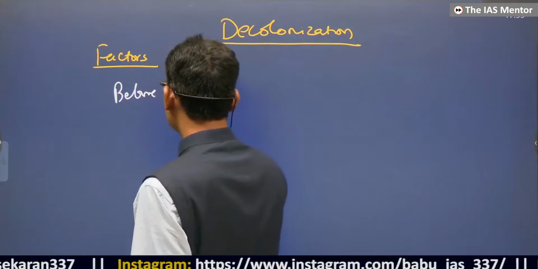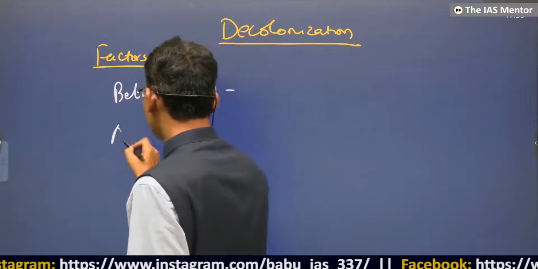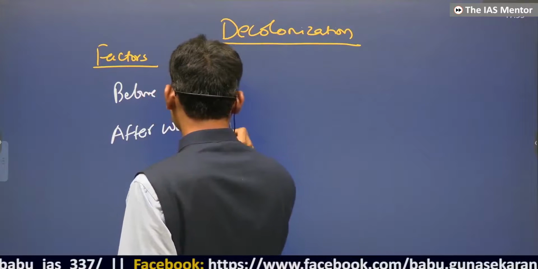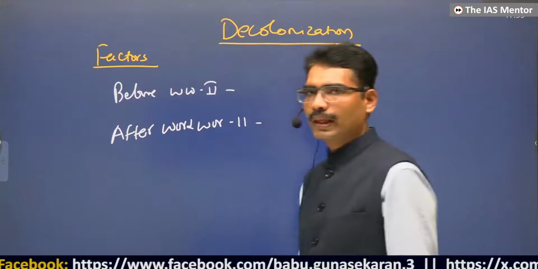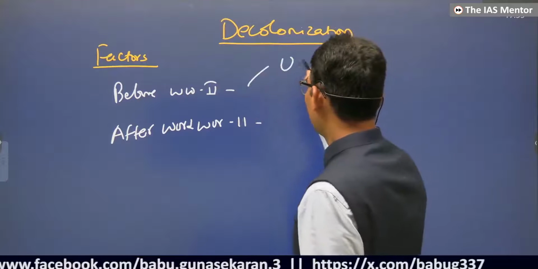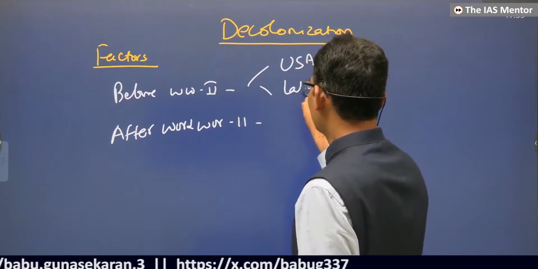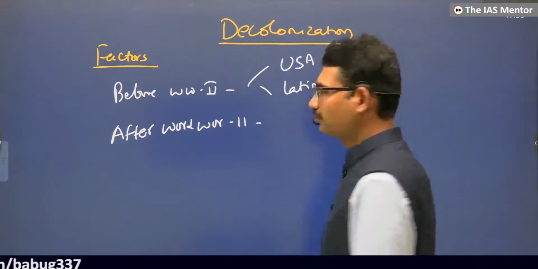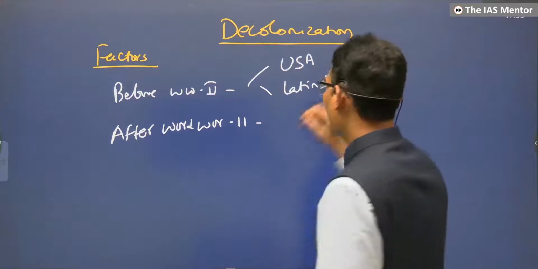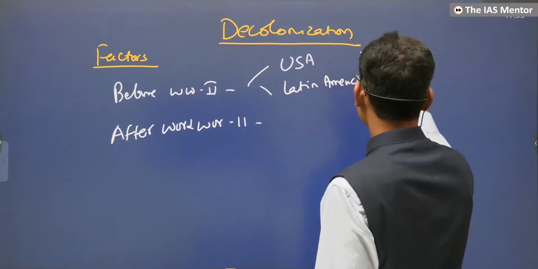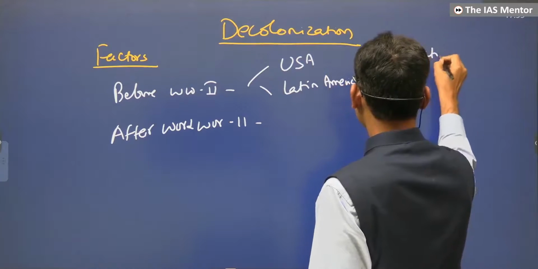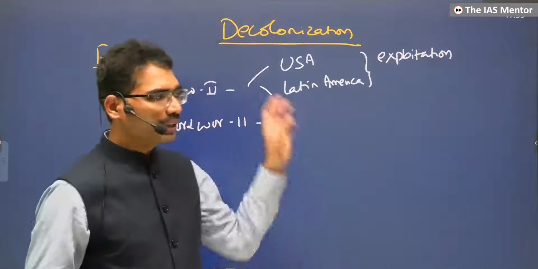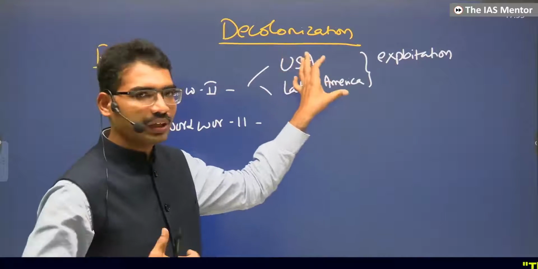Before World War II, after World War II. Before the World War, America, Latin America. Two examples. Colonial exploitation, one factor. Americans got enlightened about the exploitative nature of the British rule.